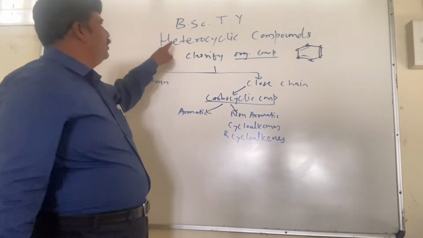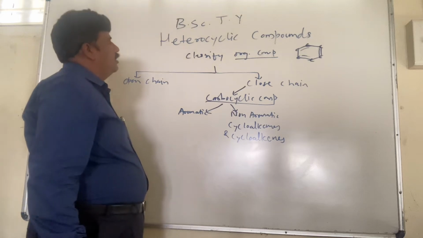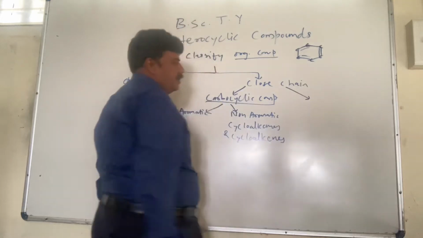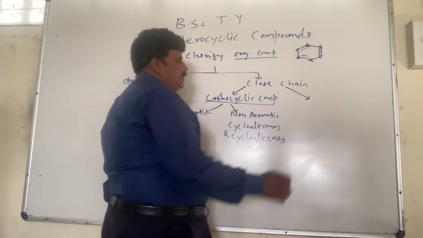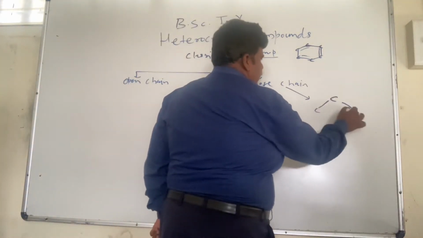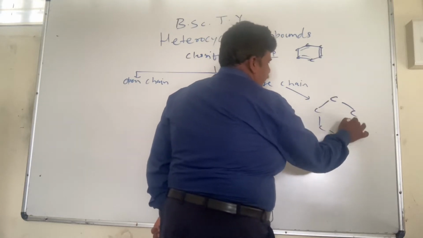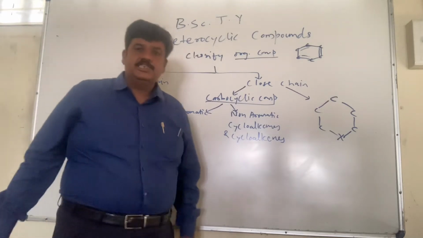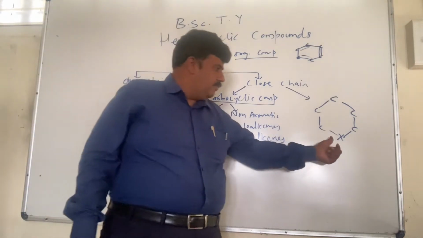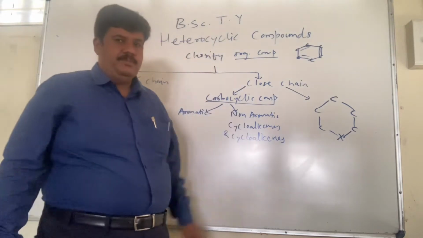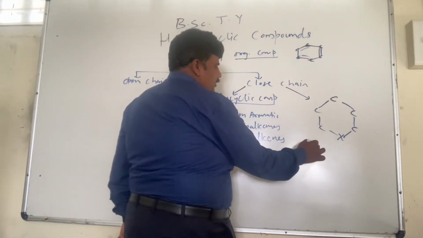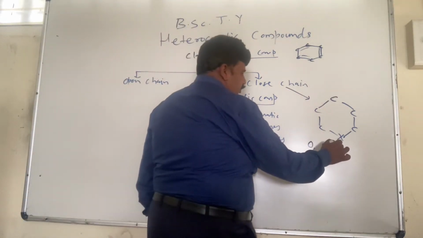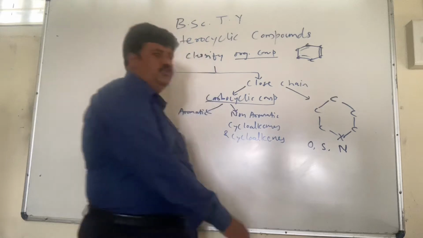Now what we are going to study is a class called heterocyclic compounds. These closed chain compounds are made up of a ring system where at least one atom of the ring system is other than carbon. It may be oxygen, sulfur, or nitrogen, and even selenium is also there.